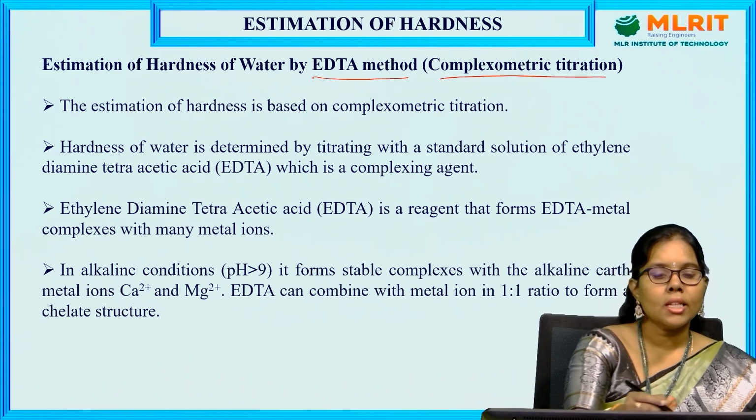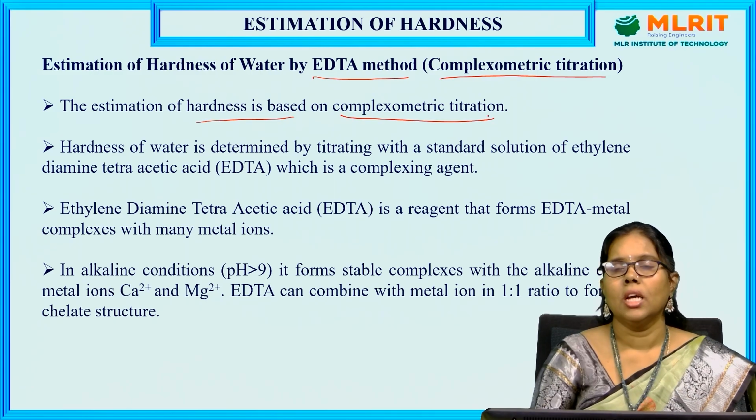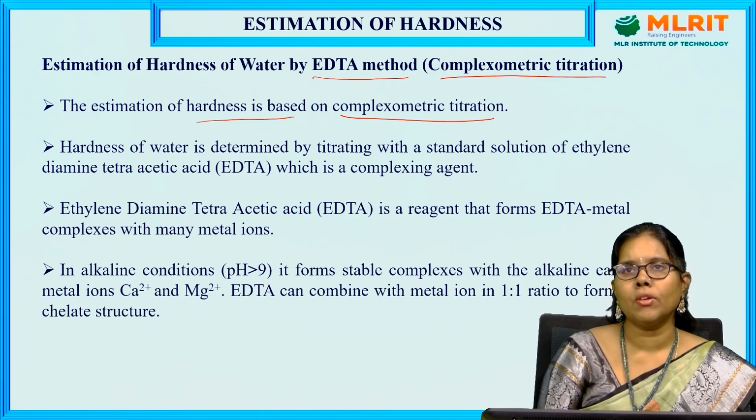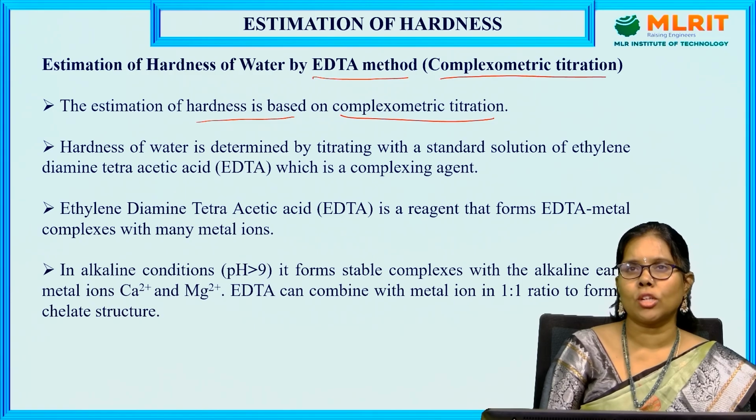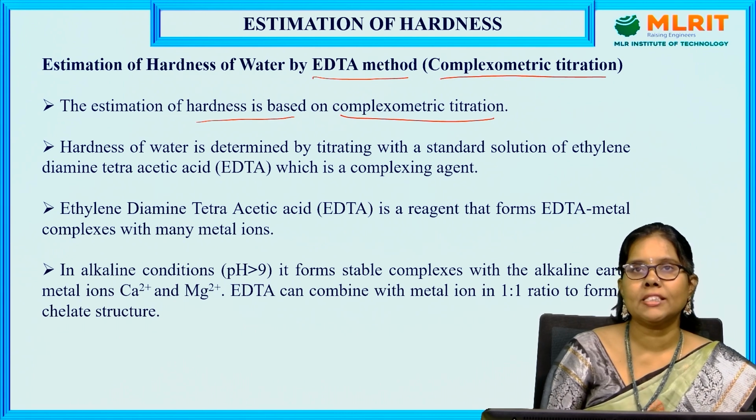The estimation of hardness is based on complexometric titrations. One of the volumetric titrations is complexometric titration. With this complexometric titration, we are going to determine the total hardness with the help of EDTA. Hardness of water is determined by titration with a standard solution of ethylene diamine tetraacetic acid, which is a complexing agent.